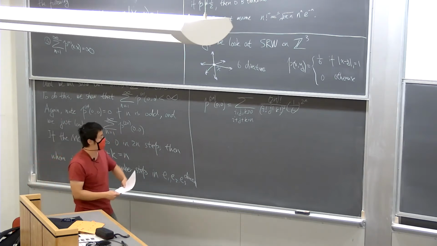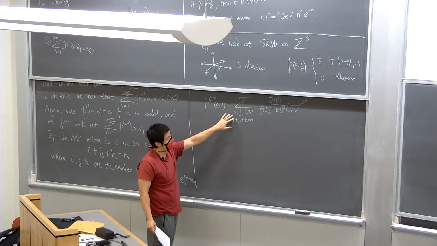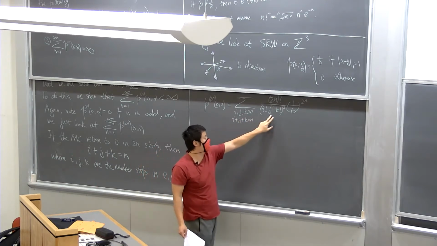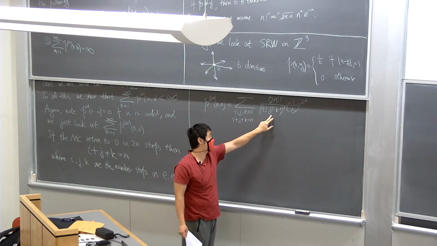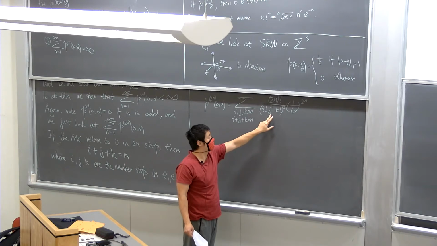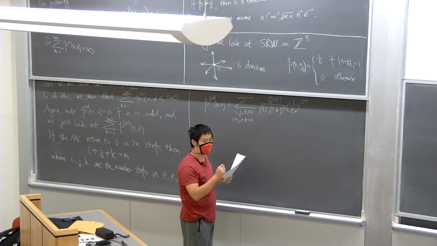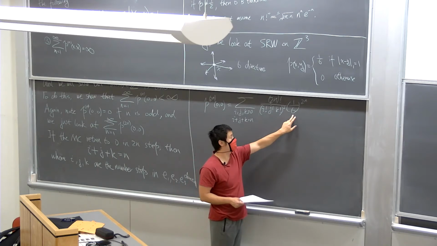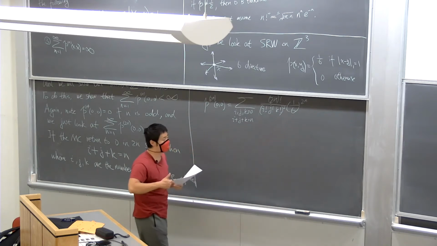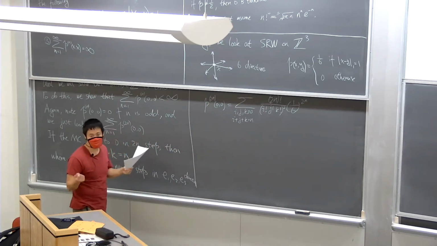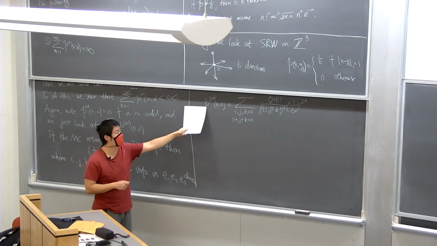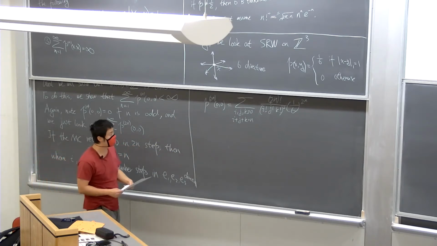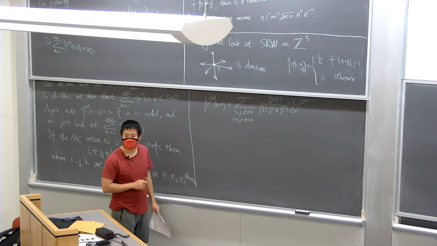So these are all the possible combinations of ijk, and this counts, for fixed i, j and k, the number of ways that you can order the steps to get a distinct path. And that's times 1/6 to the 2n, which is the probability of getting each particular path. So when you add them together, this gives us the probability that we go from 0 to 0 in 2n steps. Okay, maybe I'll take a pause here. Any questions?